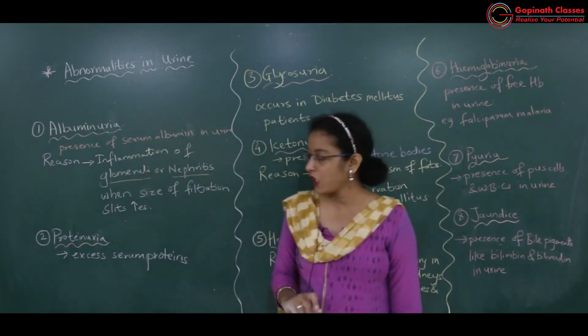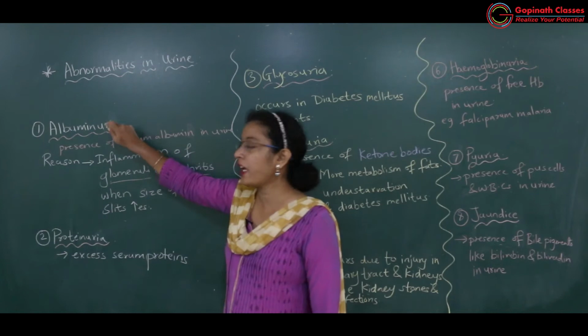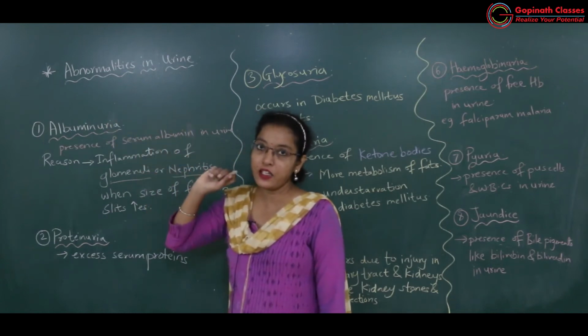Okay, got it. So in albuminuria, albumin is excess in urine.